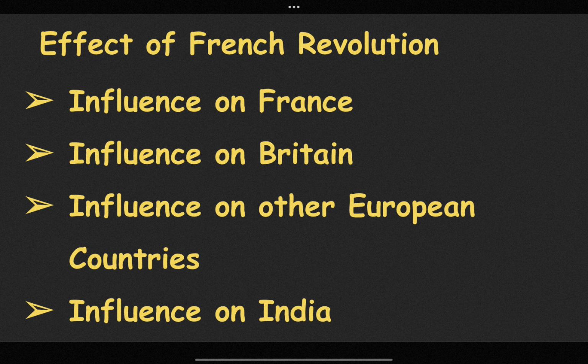Next, I'm going to discuss the influence on Britain. There was a huge impact of the French Revolution on Britain. The French people were admired by British youth. It was very harmful for the monarchy in Britain. There was monarchy in Britain, but the British public and thinkers supported the French Revolution. They welcomed republican ideas. Wordsworth, who was a great thinker, expressed regret at his youth and not being French.